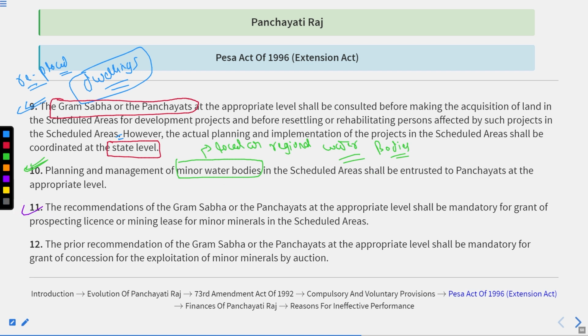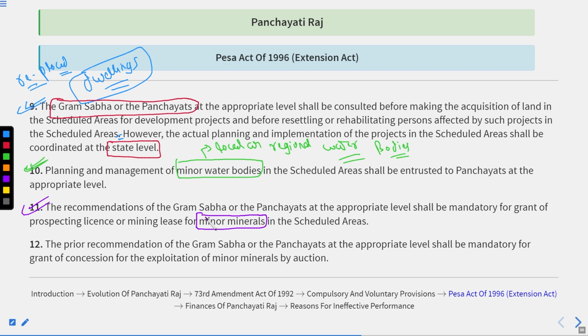Thereafter, the recommendations of the Gram Sabha or the Panchayats at the appropriate level shall be mandatory for grant of prospecting license or mining license for minor minerals in the scheduled areas. It means that if the mining site is for minor minerals, they are not so important for the state economy.